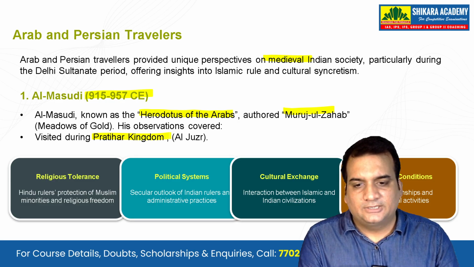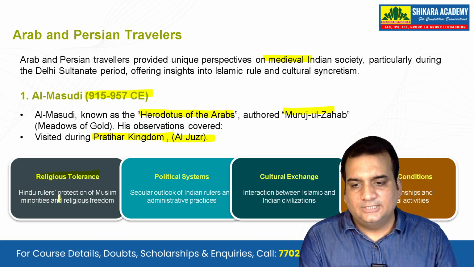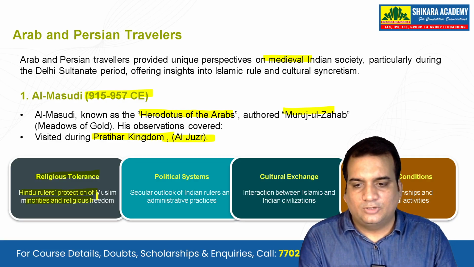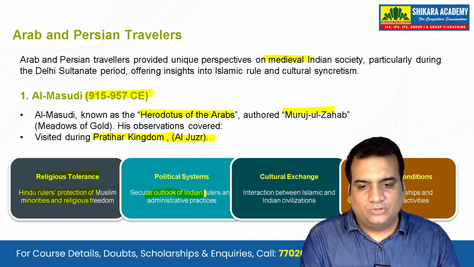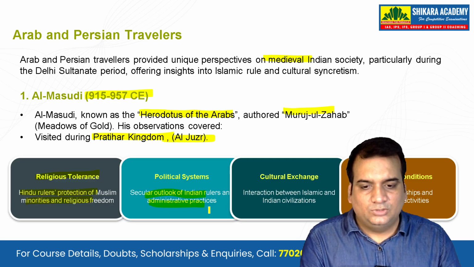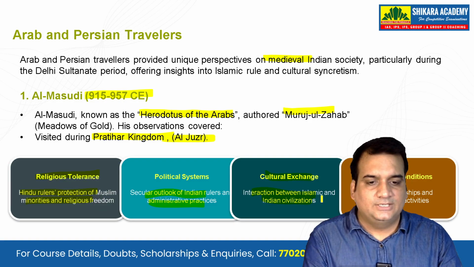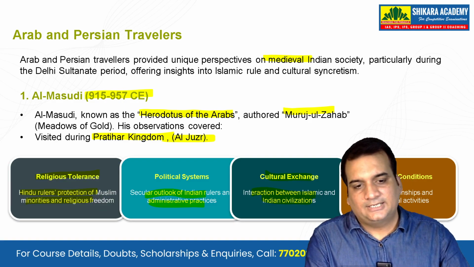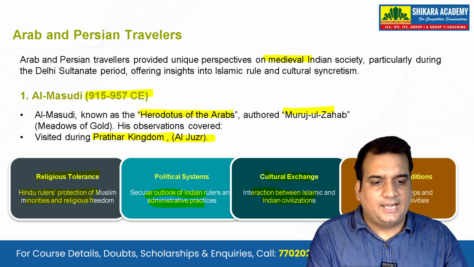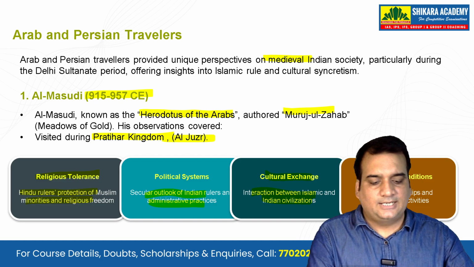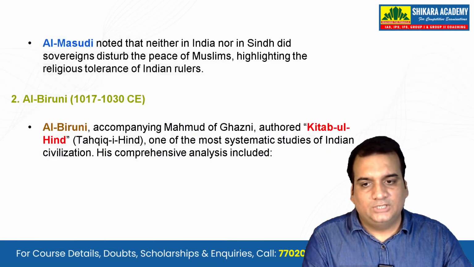He visited during the Pratihara kingdom, that was Al-Juzr. So he talks about the religious tolerance, Hindu rulers' protection of Muslim minorities and religious freedom. The political system, he talks about the secular outlook of Indian rulers and administrative practices, cultural exchanges, interaction between Islamic and Indian civilization at that time, and the economic conditions. He said that trade relationships and commercial activities were there. That is something to note down. So that is what Al-Masudi has written.